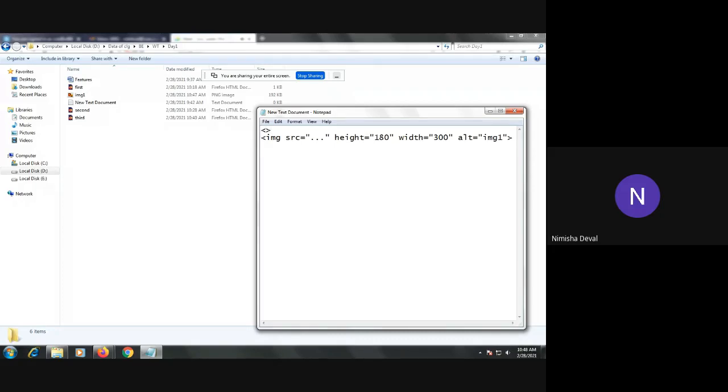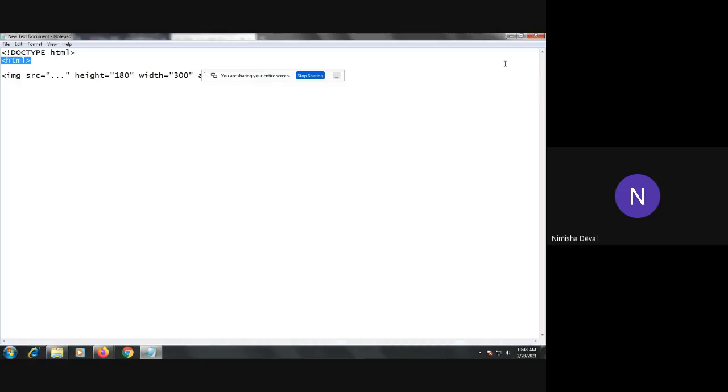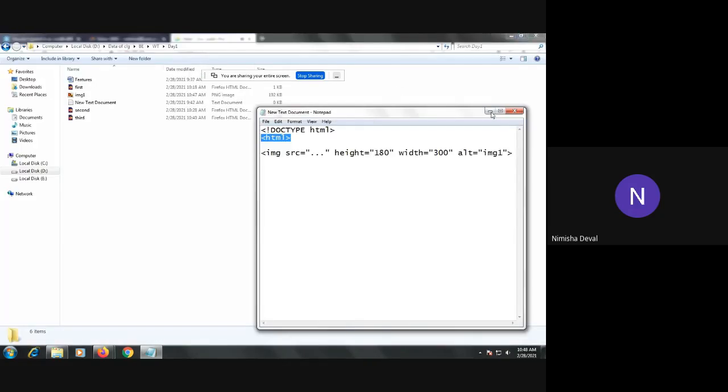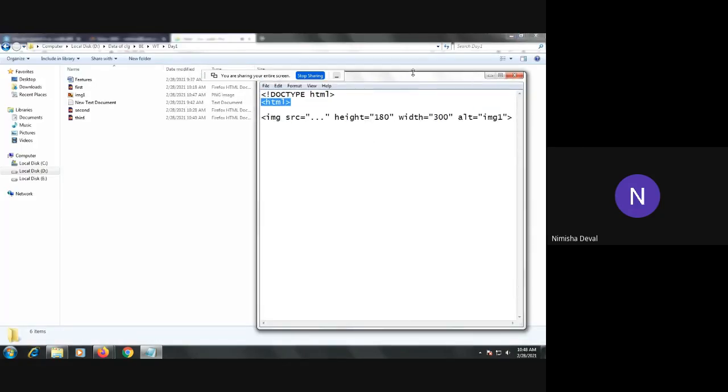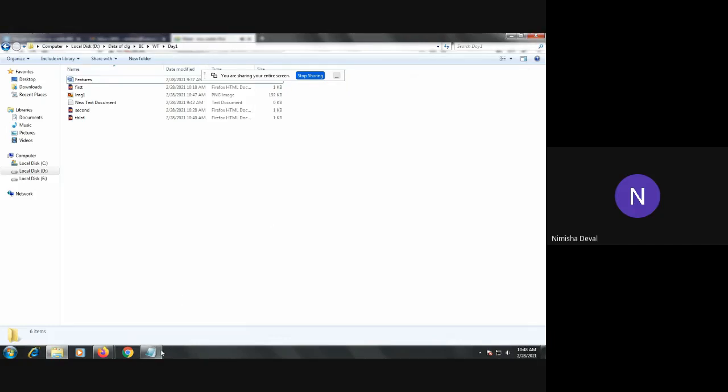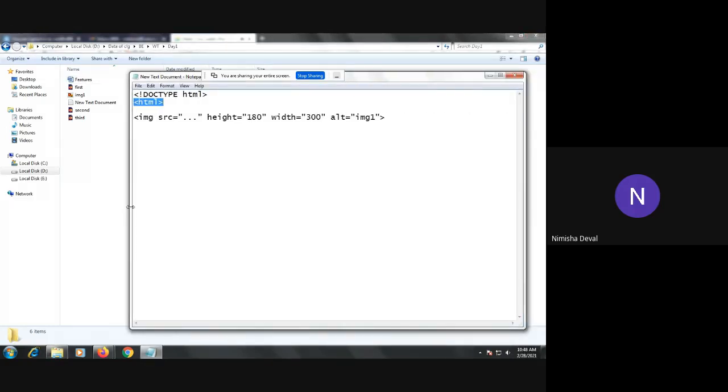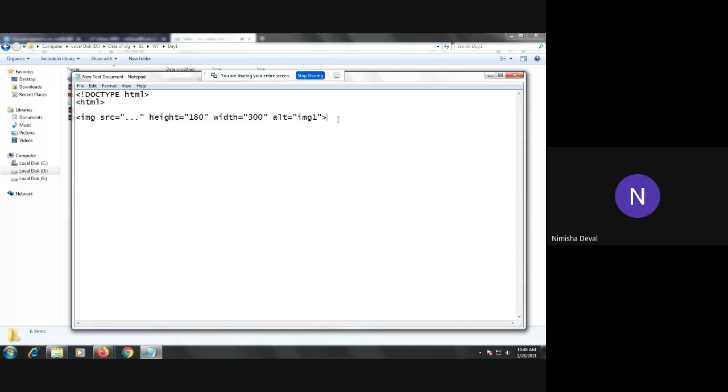As we have done for the previous program, start with the doc type. This is the HTML page. Starting of an HTML page, and afterwards you have to close it. I will maximize the page so you can see it very clearly.